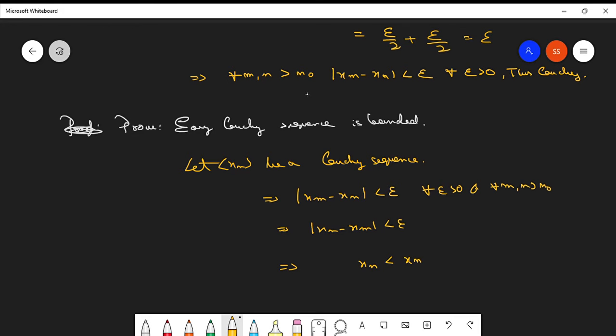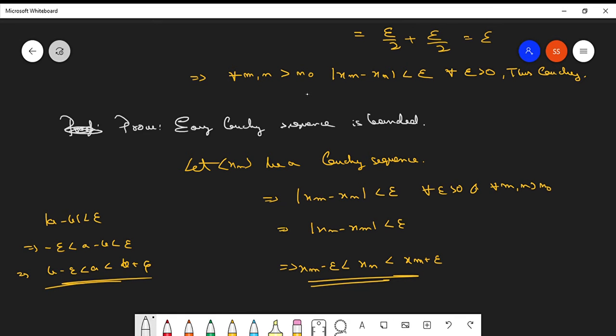It is between xm plus epsilon and xm minus epsilon, right? Because mod of a minus b less than epsilon means minus epsilon less than a minus b less than epsilon, which means b minus epsilon less than a less than b plus epsilon, right? Clear? So this one is true, I guess. People will have understood this, right?